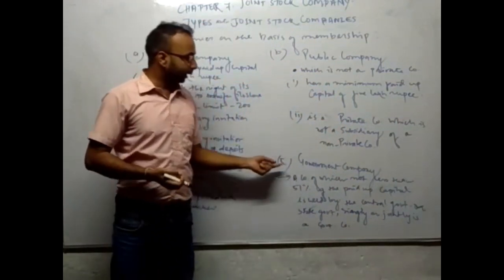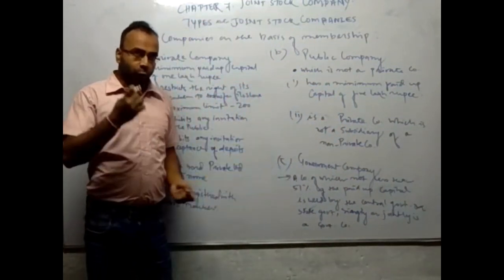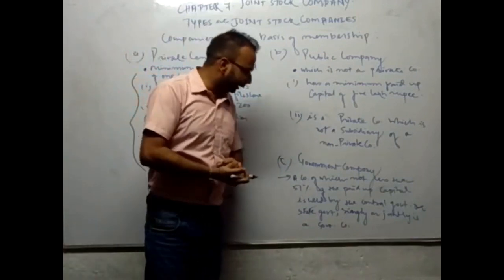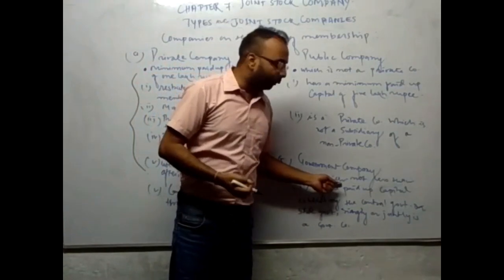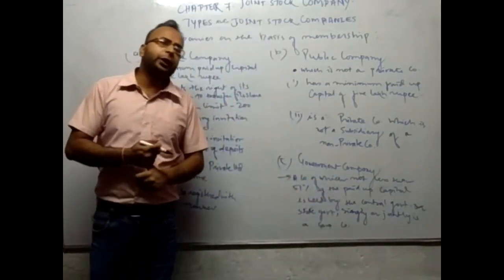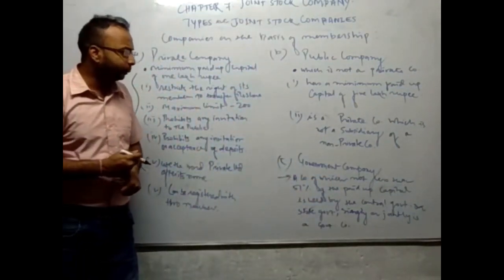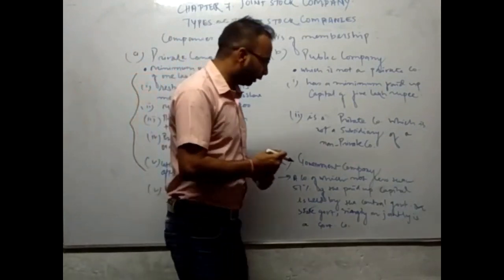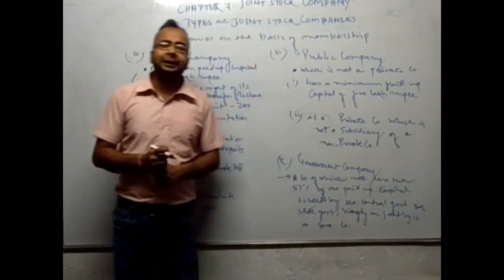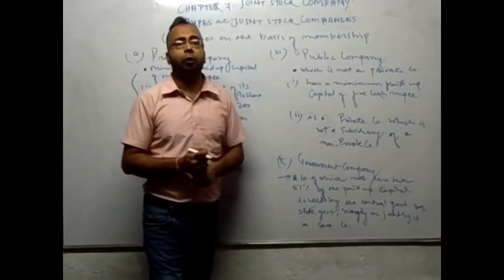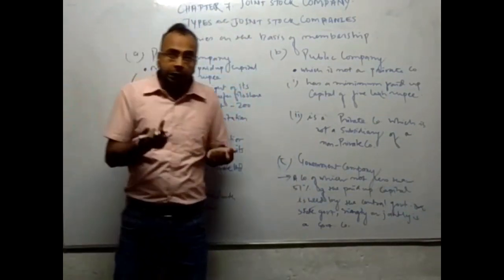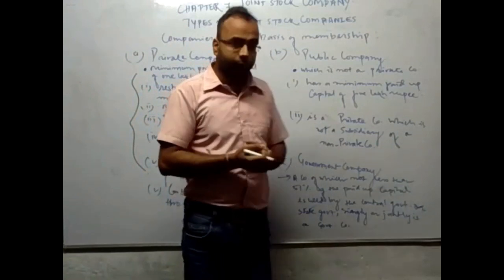Next one is government company. What is a government company? A government company is a company of which not less than 51% of the paid up share capital is held by state government or central government singly or jointly.